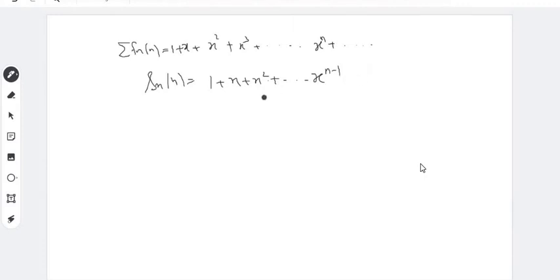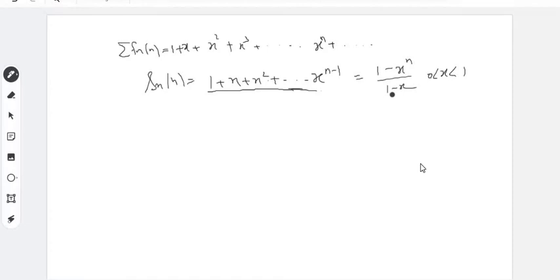Now, you know, the sum of the first n terms of this is a geometric progression with the number of terms n and common ratio x. So this is equal to 1 minus x to the power n upon 1 minus x, provided x is less than 1. Right?